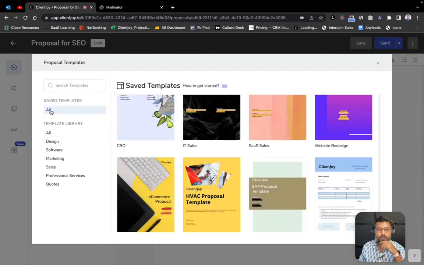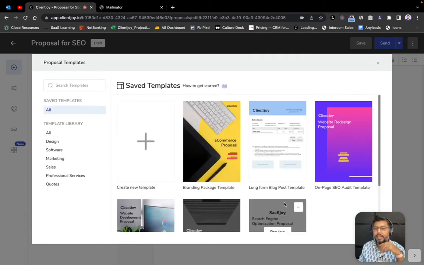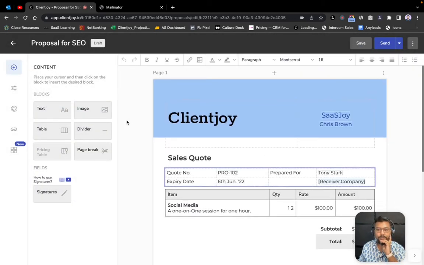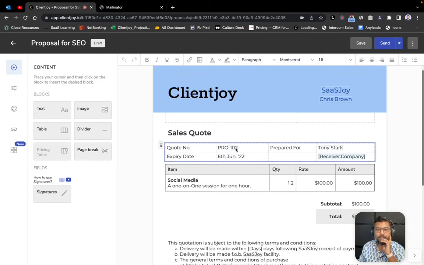What I'm going to do now, however, is choose from my custom templates that I've created for my agency that's available in this particular workspace. And I choose a simple one, right? I just pick this one, which is very simple, one page, sort of a quote. And as you can see, it picks up the quote number, it picks up the expiry date from the settings, it picks up the name of the person. And I did not enter the receiver company, but had I entered it, it would have appeared over here. It knows that my name is Chris, and the agency that I'm working at is called ClientJoy.